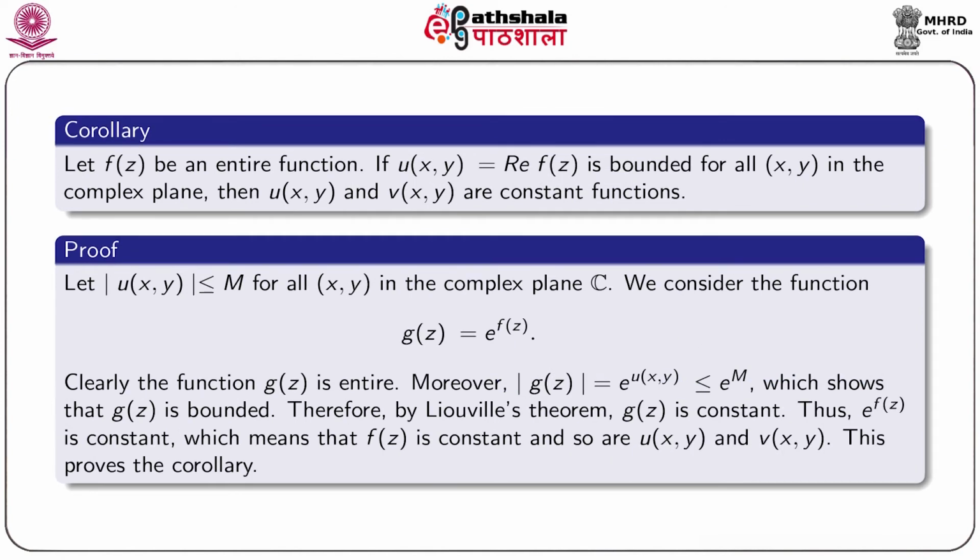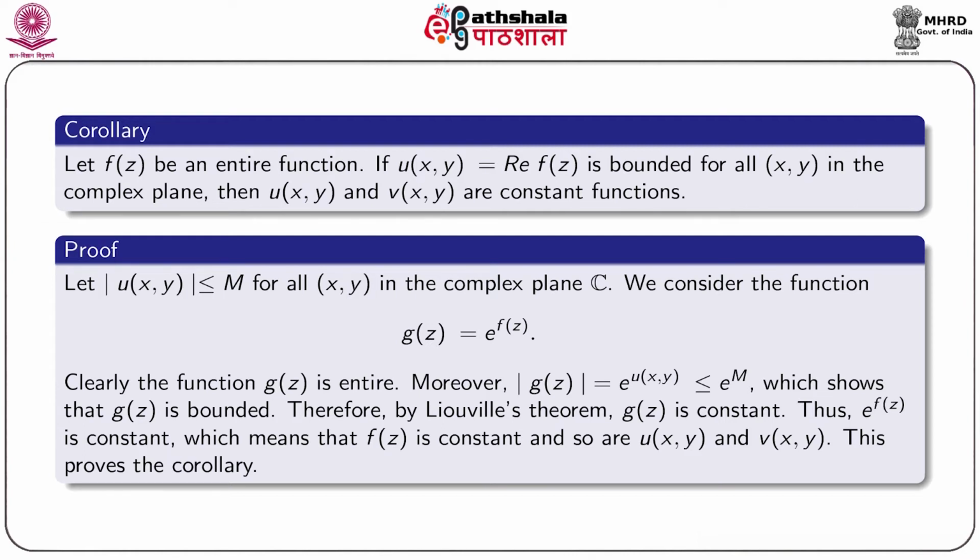Now, another result. Let f(z) be an entire function. If u(x,y), which is equal to the real part of f(z), is bounded for all ordered pairs (x,y) in the complex plane, then u(x,y) and v(x,y) are constant functions.